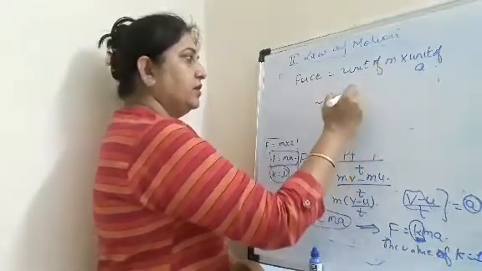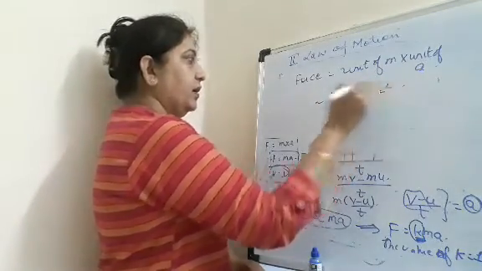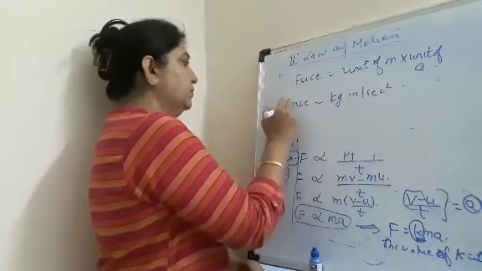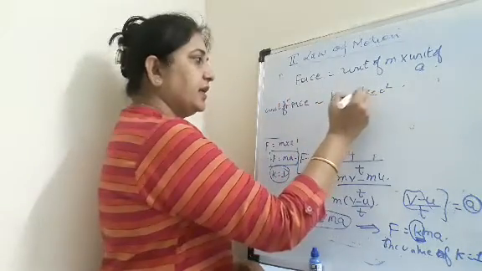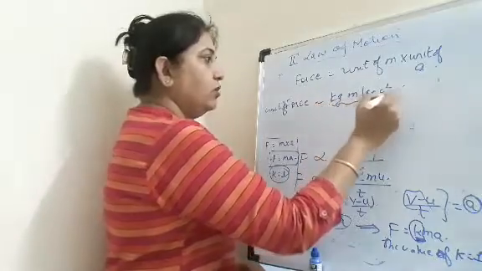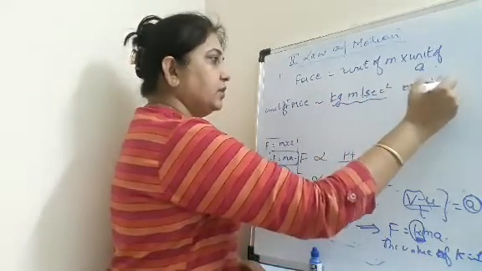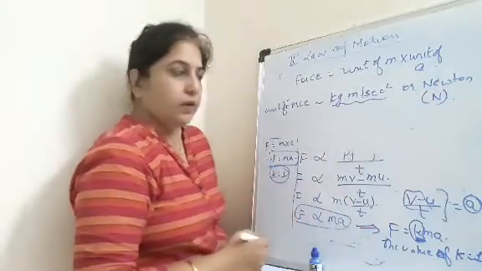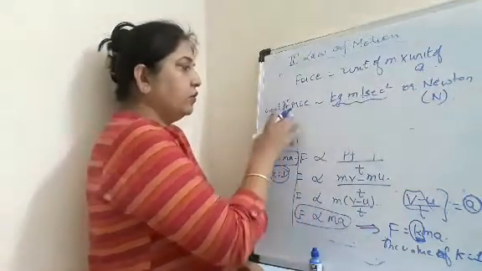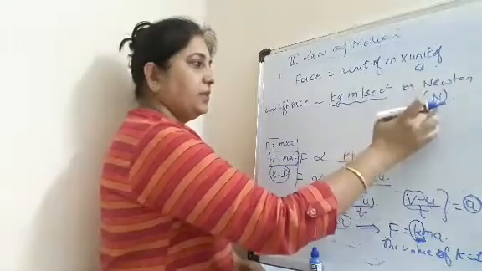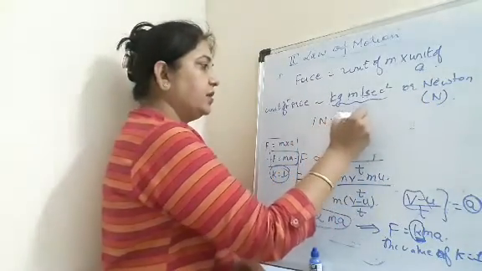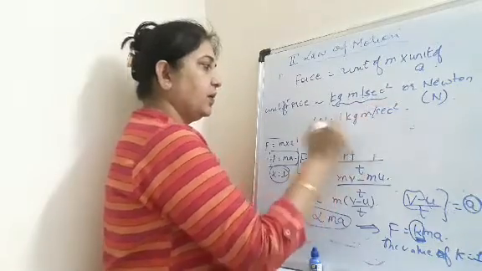The unit of acceleration is meter per second square, and therefore the unit of force is kg meter per second square, which I can also write as Newton, written as capital N. So 1 Newton is equal to 1 kg meter per second square.